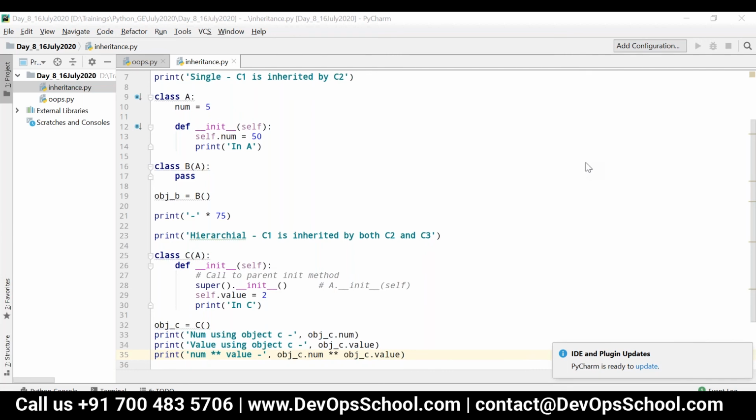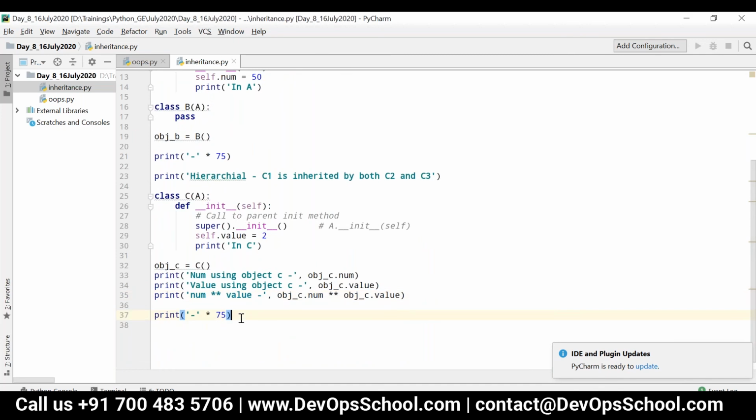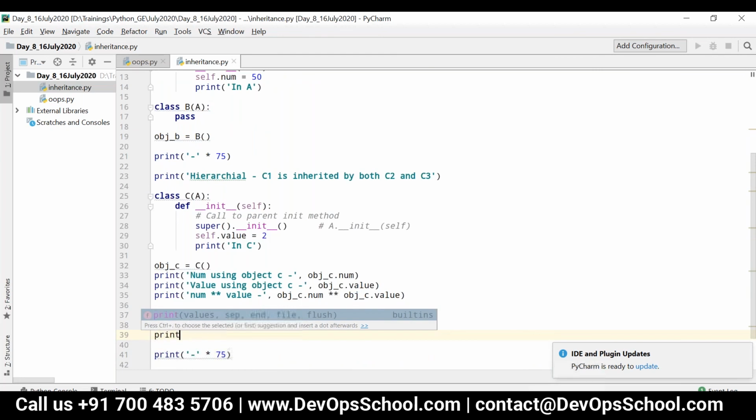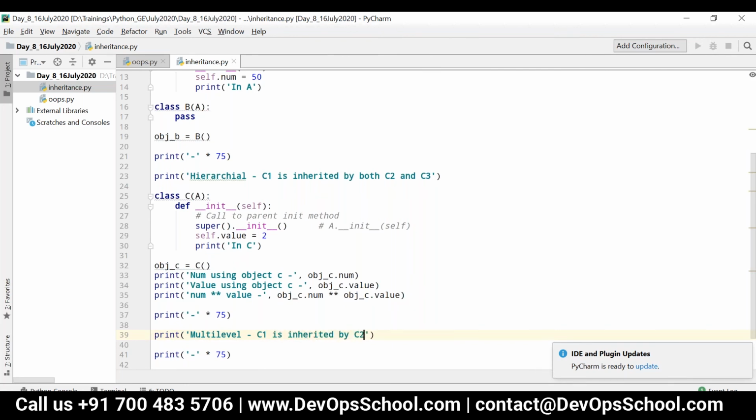Okay, so next one we have multi-level inheritance. So what is this multi-level? That is, C1 is inherited by C2. In turn, C2 is inherited by C3, and it goes on. C3 will be inherited by some other class. It can go up to any levels.